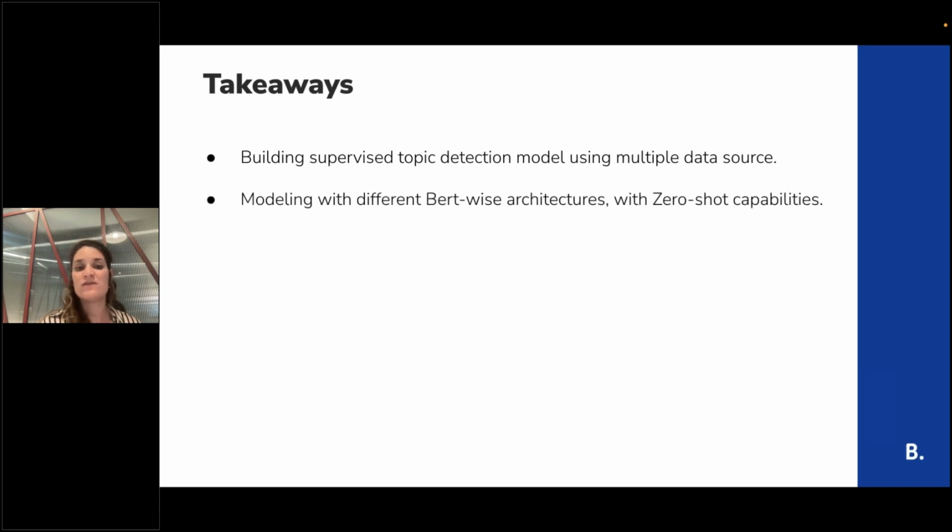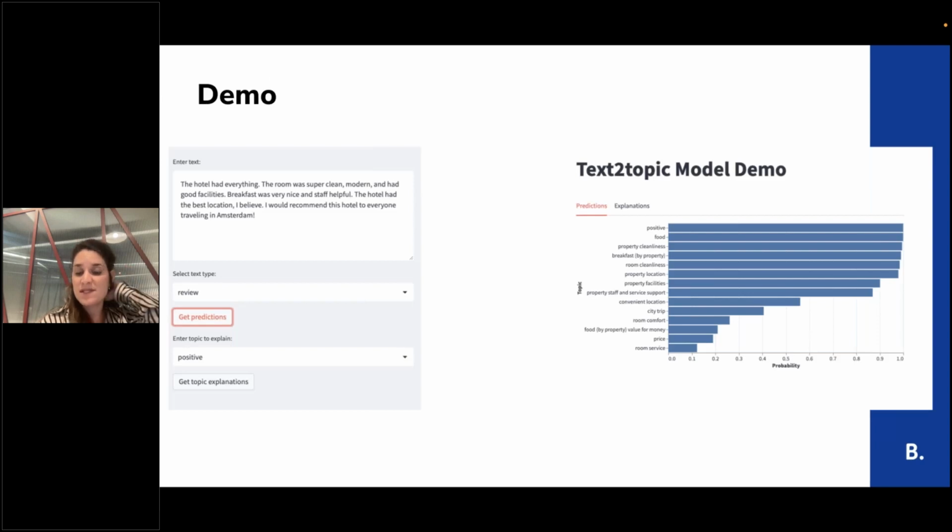We saw different modeling options and BERT-wise architectures with zero-shot capabilities. We had a lot of data collection challenges, and we did a lot of optimizations. So let's see a quick demo.